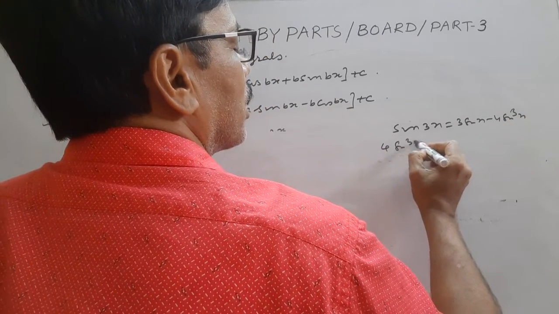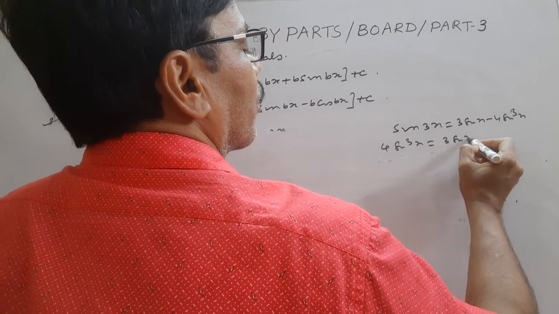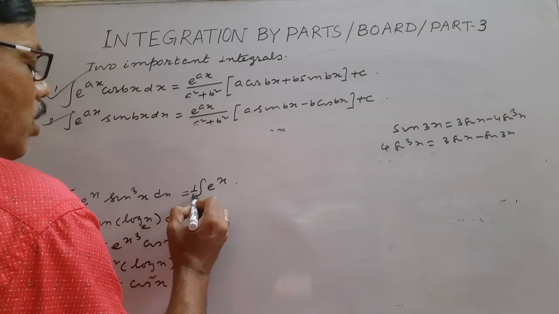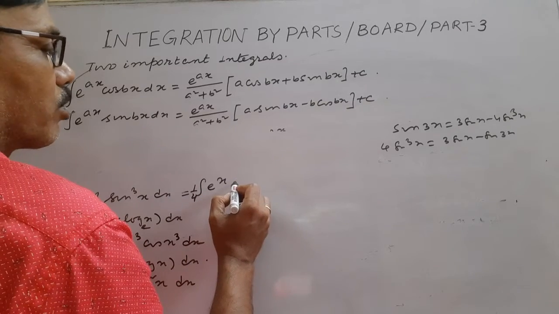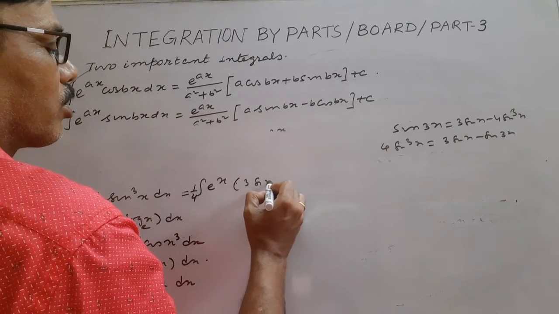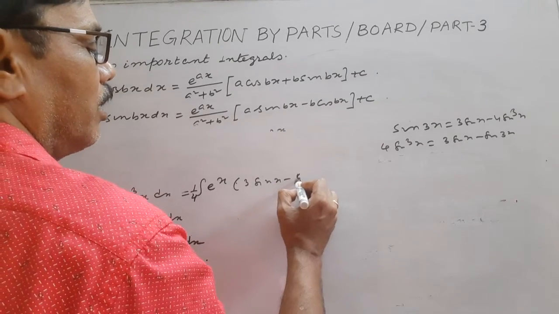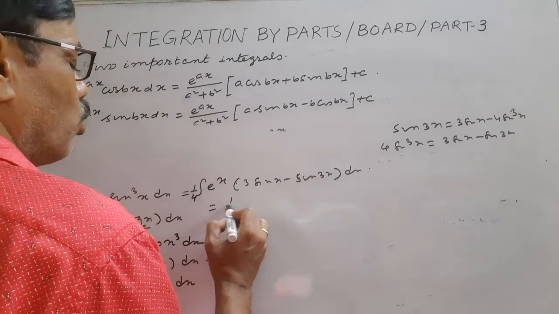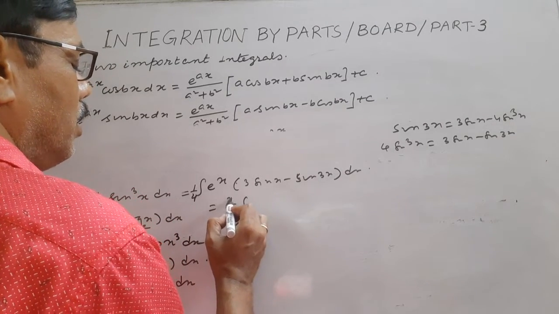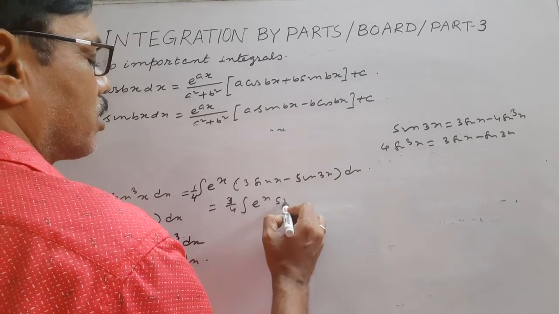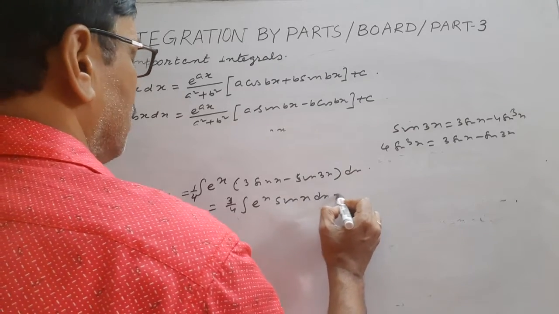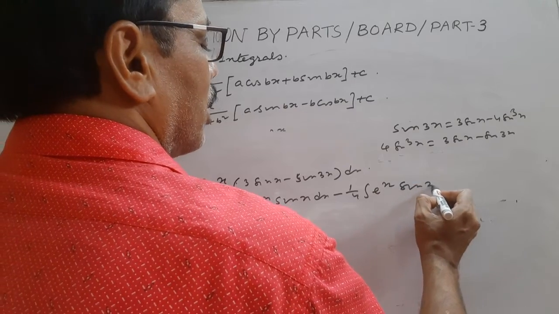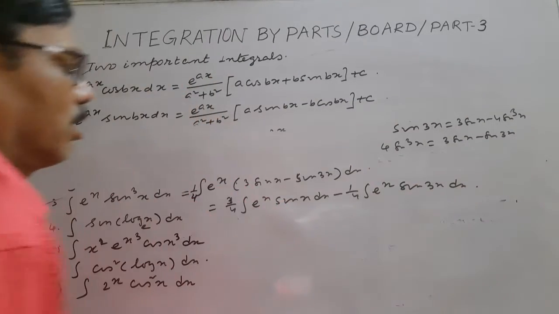So 4 sine cube x is 3 sine x minus sine 3x. So this is 1 by 4, 3 sine x minus sine 3x. So this is 3 by 4 integral e to the power x sine x dx minus 1 by 4 integral e to the power x sine 3x dx.